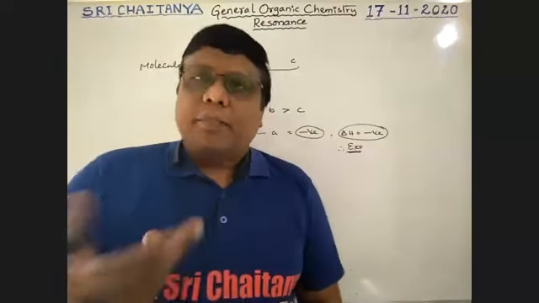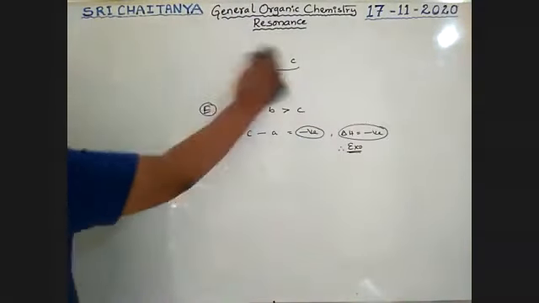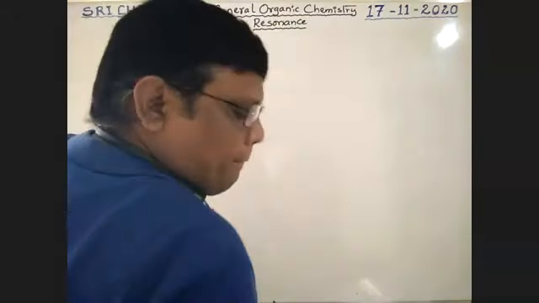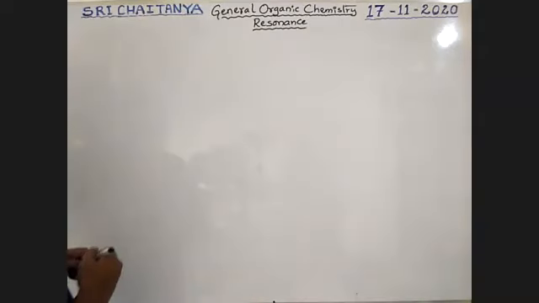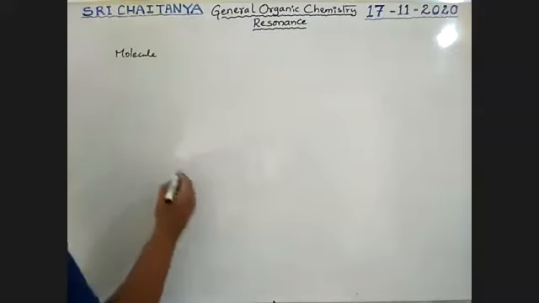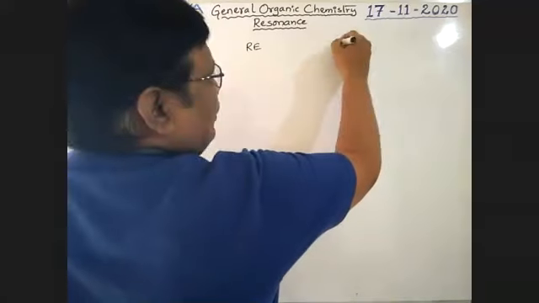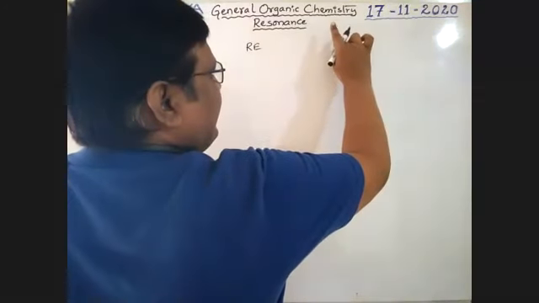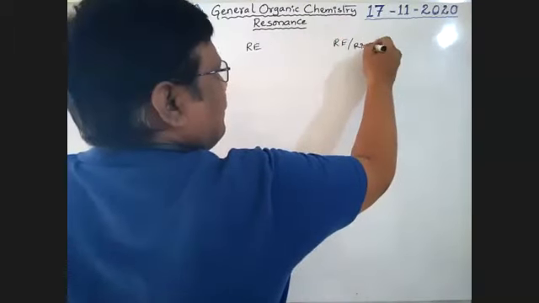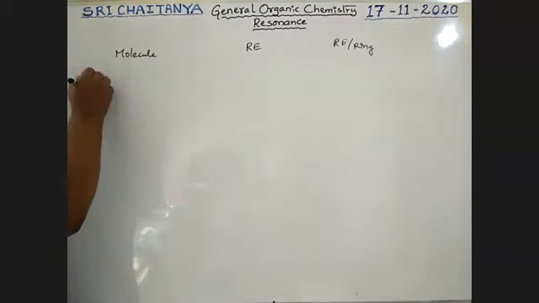So let us take some examples for the stability of these molecules: molecule and resonance energy per ring. First one, benzene.